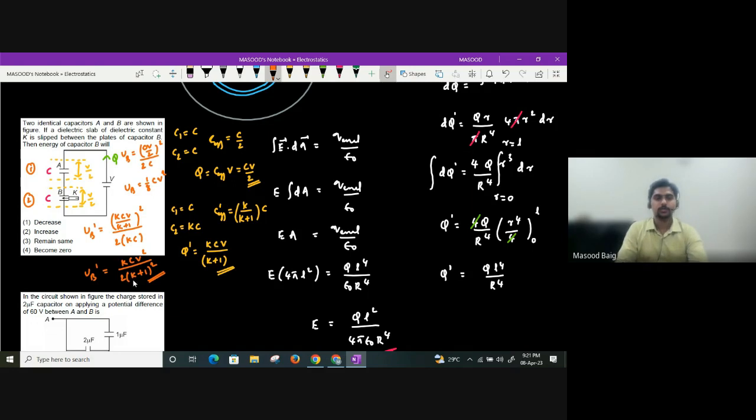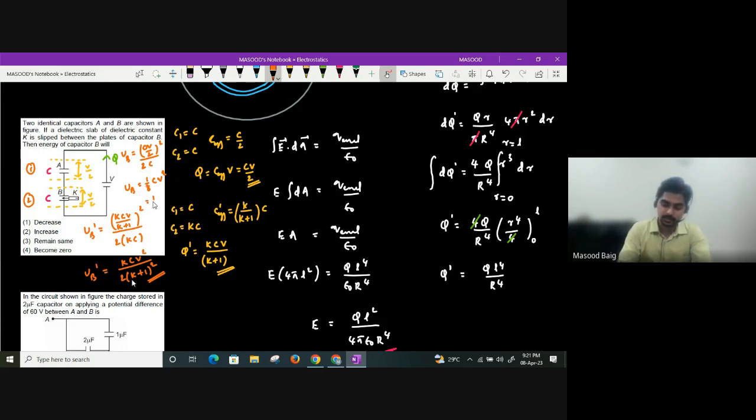Now what will this value be, they are asking. Overall it depends on K only, guys. So what can we tell regarding this? Although we can say it is increasing directly, let us do it something like this.